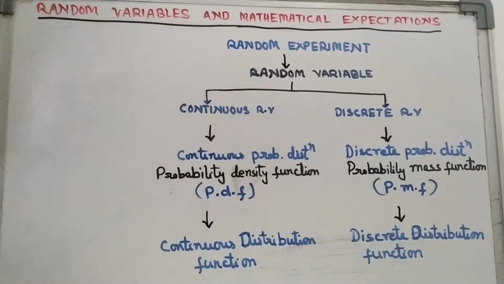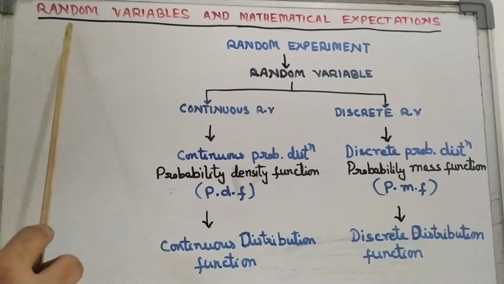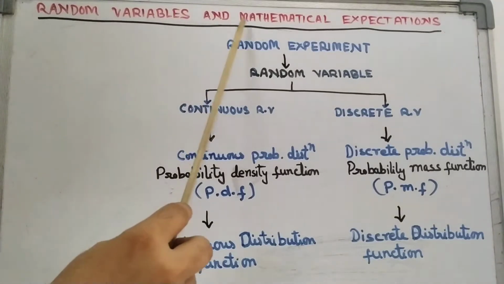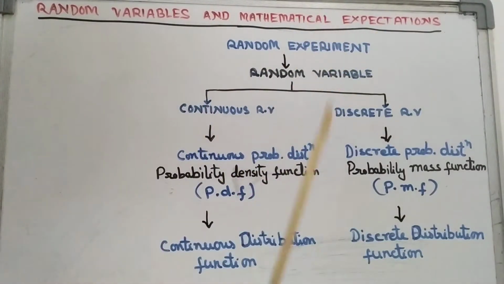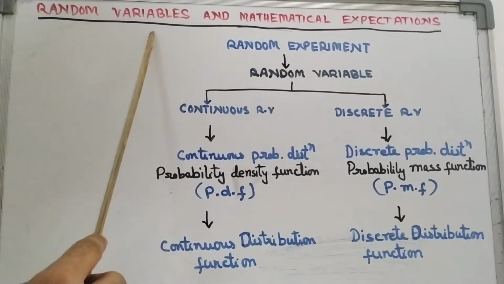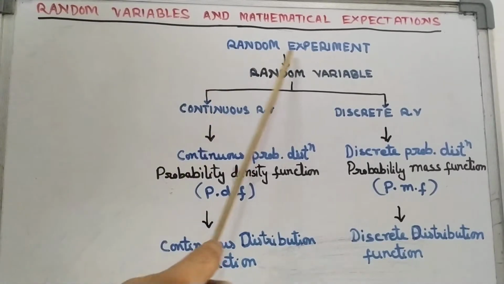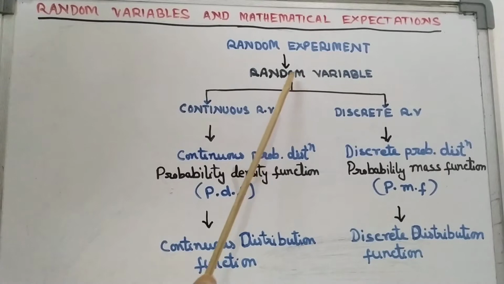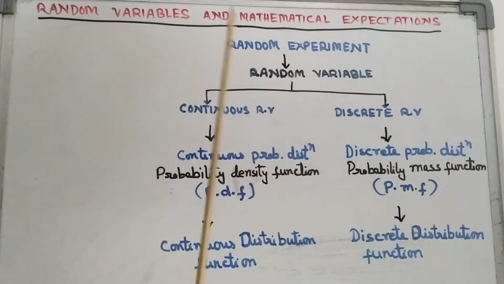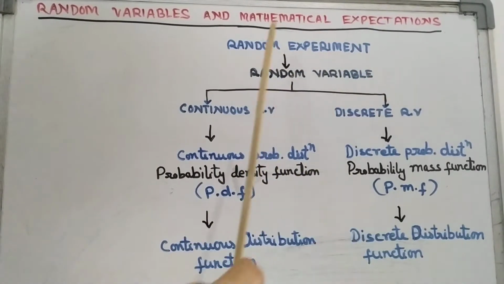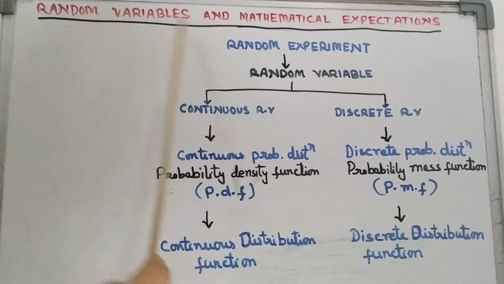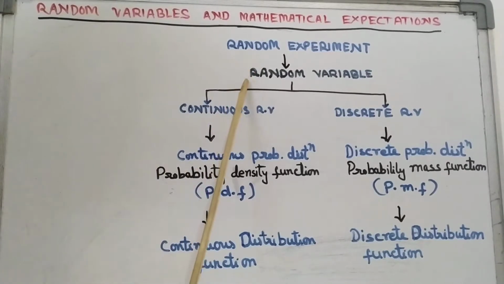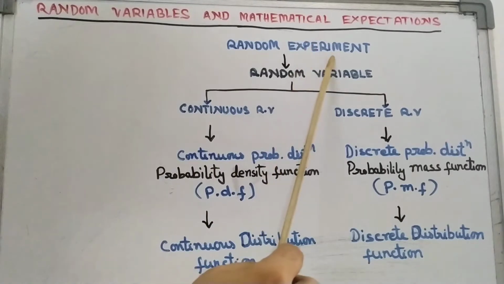Hello students, let's start our new chapter which is called Random Variable and Mathematical Expectation. Random variables are the variables which come from random experiments, okay? And mathematical expectation we will study afterward. Let's first know what a random variable is. So the random variable comes from the random experiment.